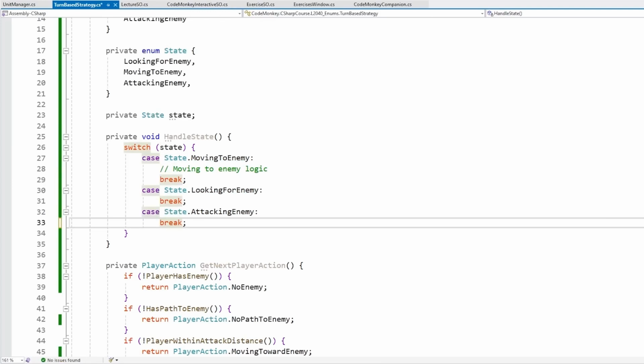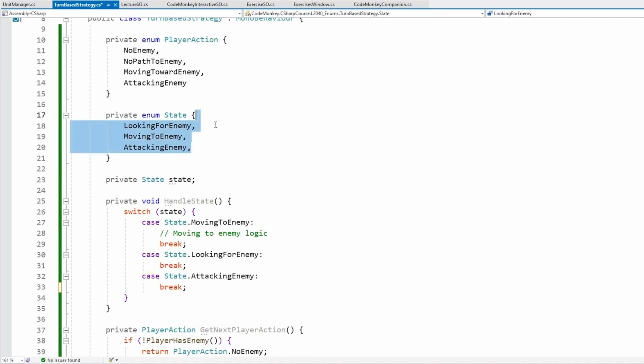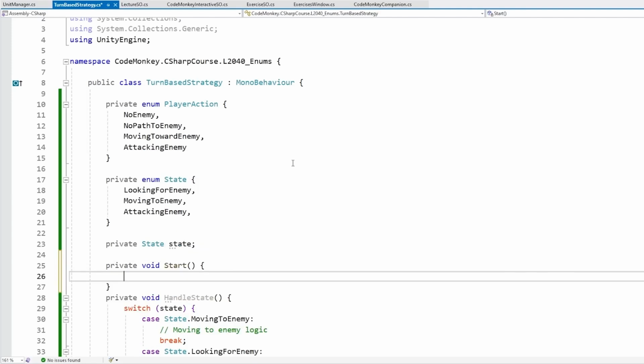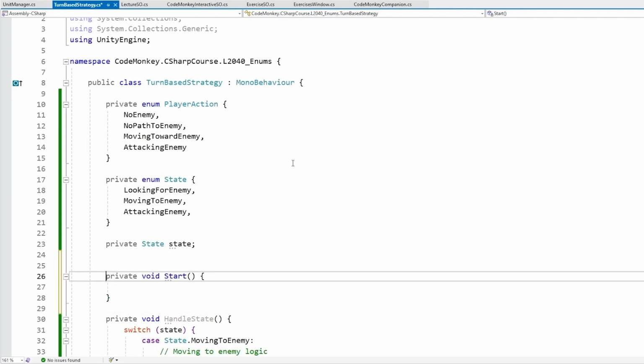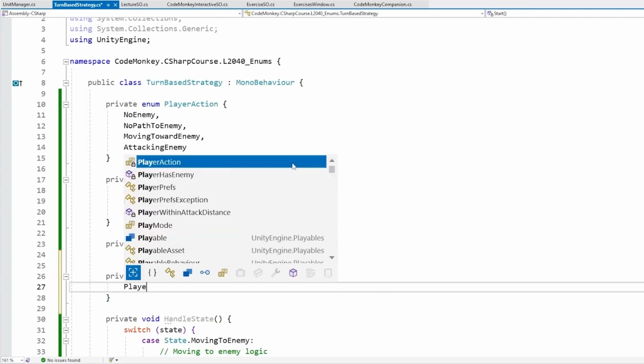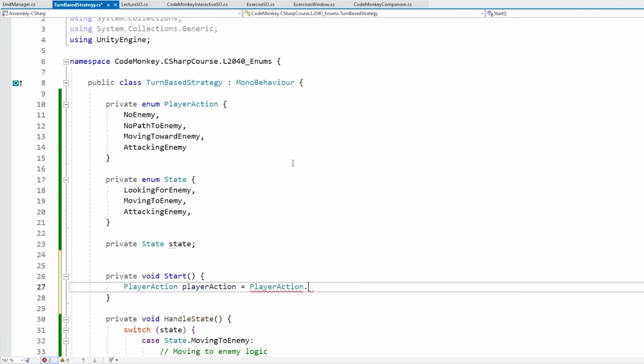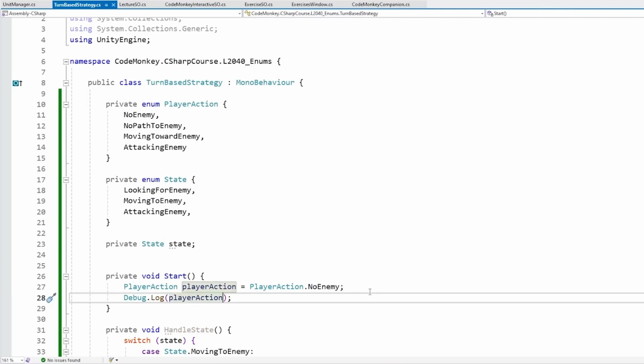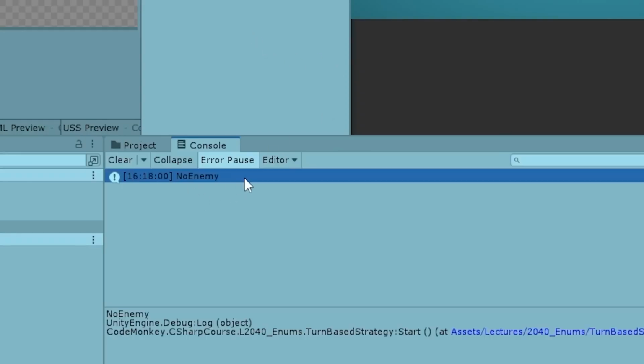Now, enums also have an interesting property, which is on the back end, these values are actually stored as ints. So to run some testing code, over here I'm writing some code in the Unity project. So let's just do a private void start, which is going to run this function automatically. So now over here, for example, let's define a player action, just a field of player action, and let's set it to something. For example, let's say no enemy, which is the first one that we defined. So we define this, and now let's do a debug.log on this player action. And if we do this, and up here in the console, we can see it pretty much print out a string of the state, so no enemy.